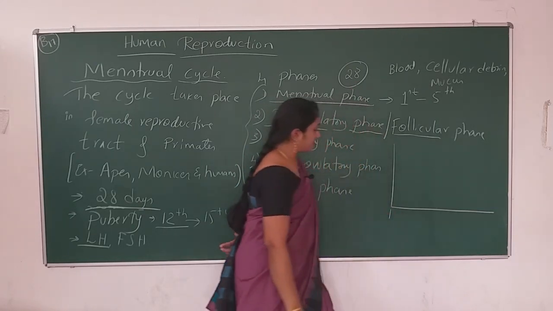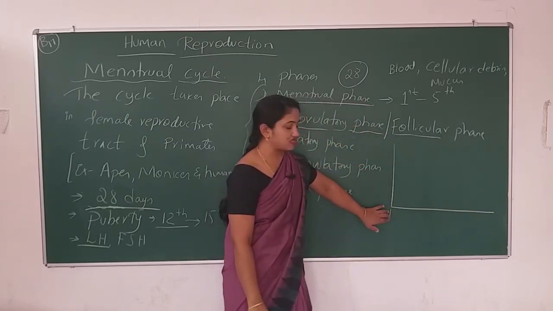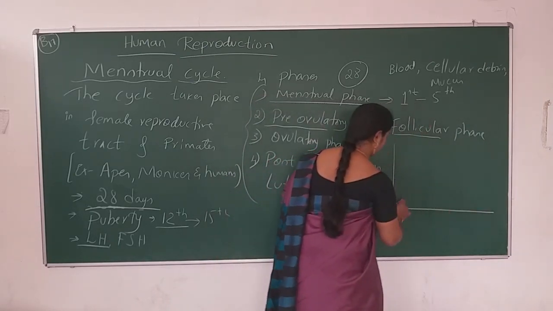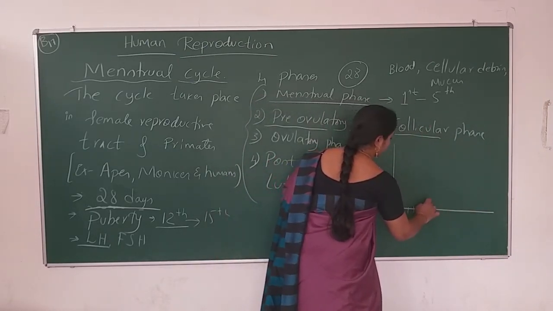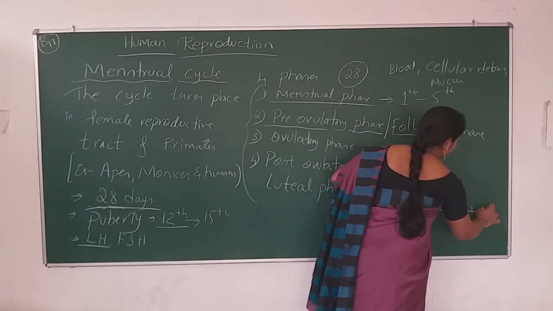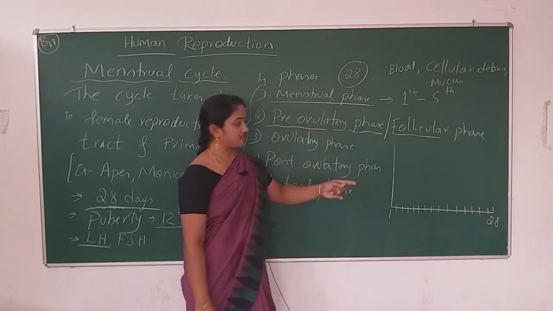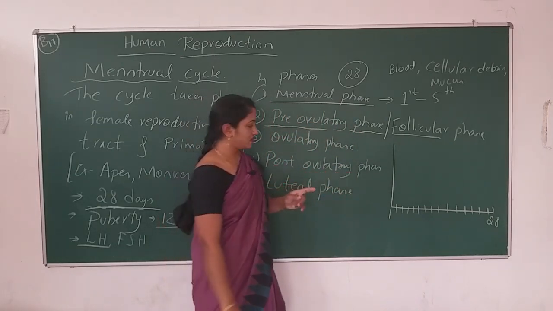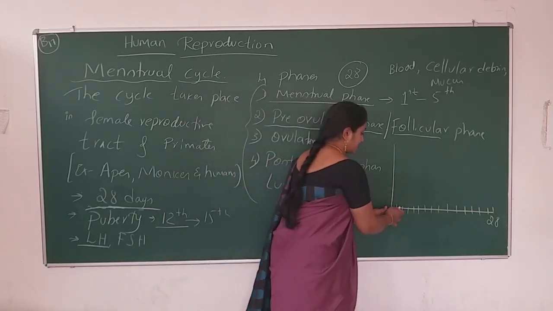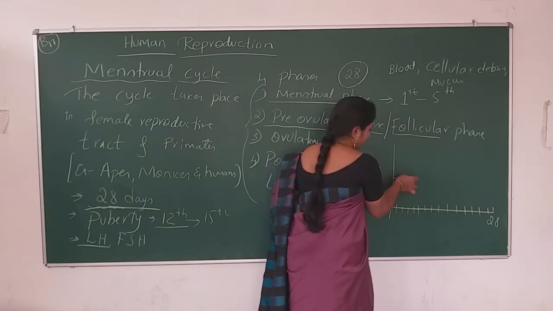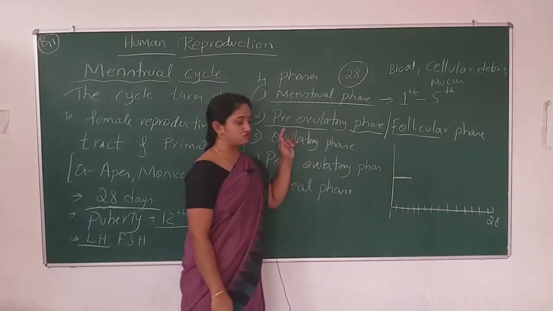I am going to write the days on this line. Consider this line indicates the days starting from the first day till the 28th day. If we take this as the first day, the menstrual phase will remain for 5 days, as I told you.